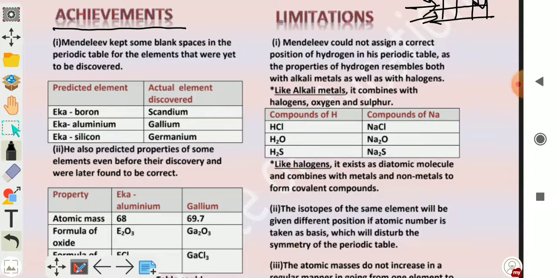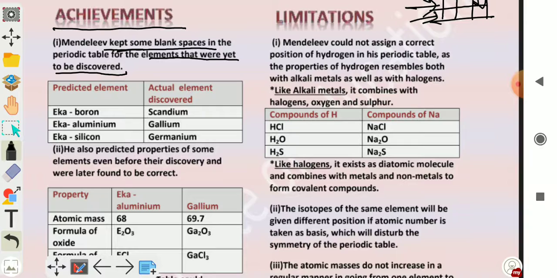First one is Mendeleev kept some blank spaces in the periodic table for the elements that were yet to be discovered. Mendeleev ने क्या किया बच्चों? Mendeleev ने he kept some blank spaces for the elements which were not discovered at the time of Mendeleev.